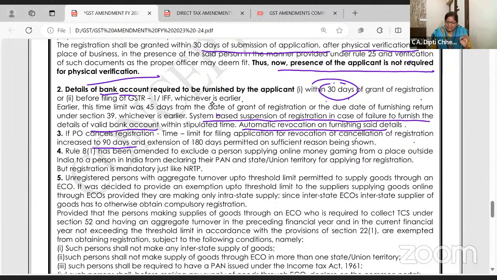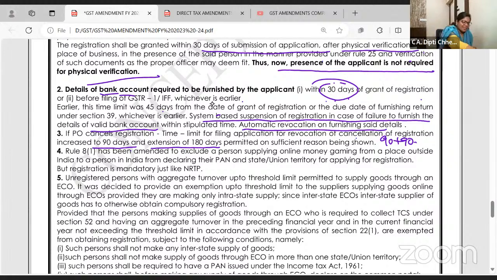ये पहले 30 days था. बैंक का डिटेल 45 से 30 हो गया. Proper officer, if he has suspended your registration, he has cancelled your registration, you can apply for the revocation. Sir, please don't cancel. If this is not proper, I'll make it proper. I'll file my return. Promise I'll pay 18% interest in section 50. So you have got a time limit for revocation of cancellation of registration increased to 90 days and extension of 180 days, 90 plus 90 days.